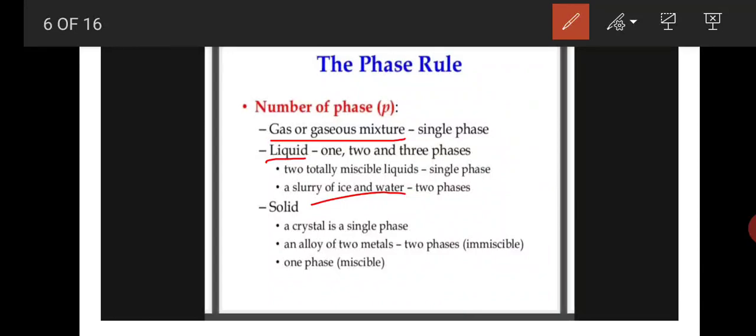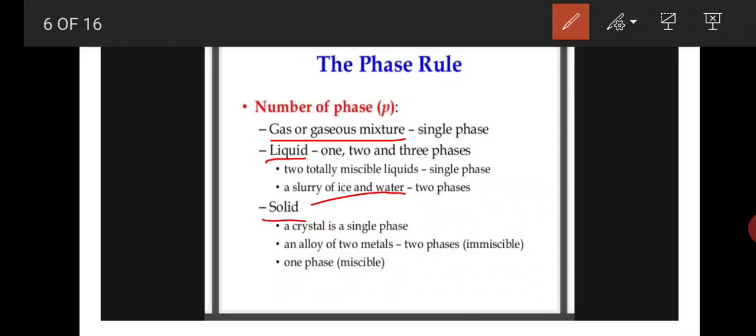For example, a slurry of ice and water. The mixture of ice and water is two phases. Ice is a solid phase, water is the liquid phase. So this slurry exists in two phases. Now taking a completely solid mixture, a crystal is a single phase. For example, one NaCl crystal or KCl crystal exists in a single phase.